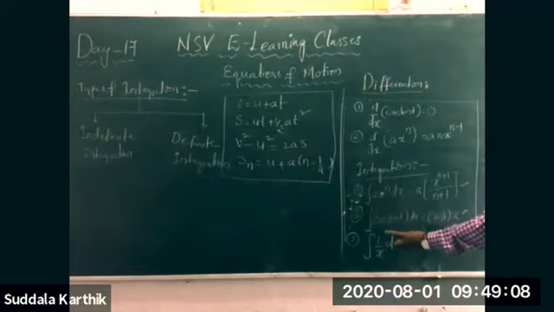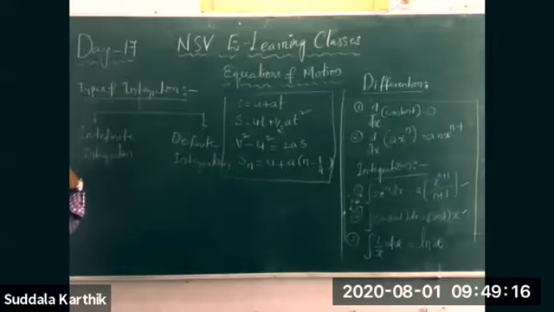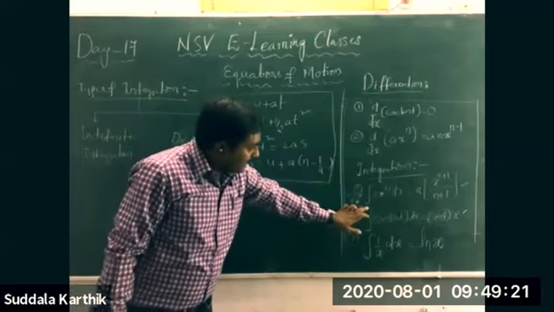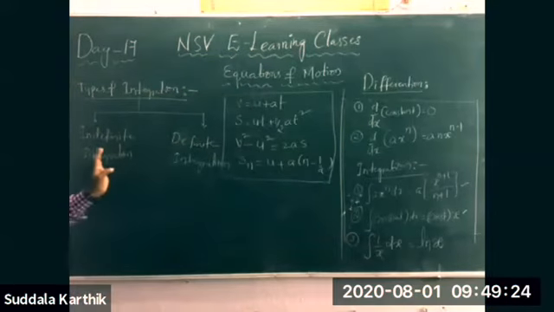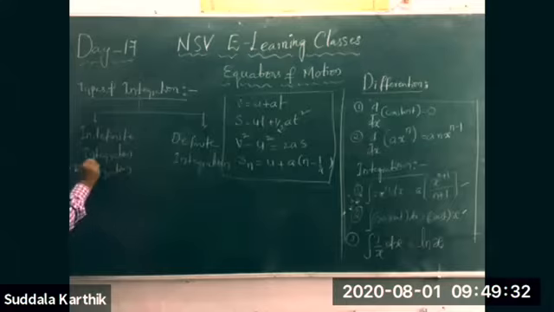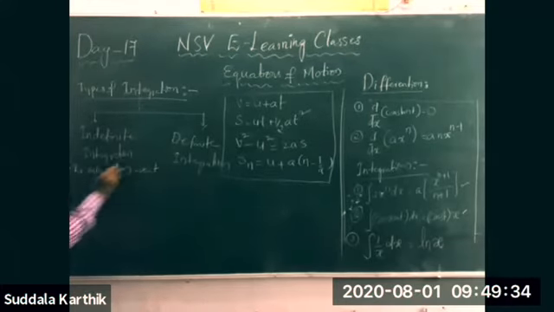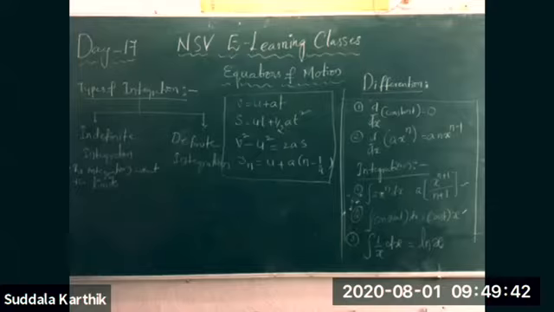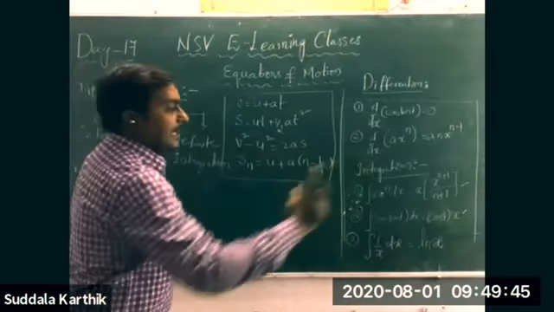Like this integration: first integration, second integration, third, like this. Only this integration, but there are no limits. The integration without the limits.